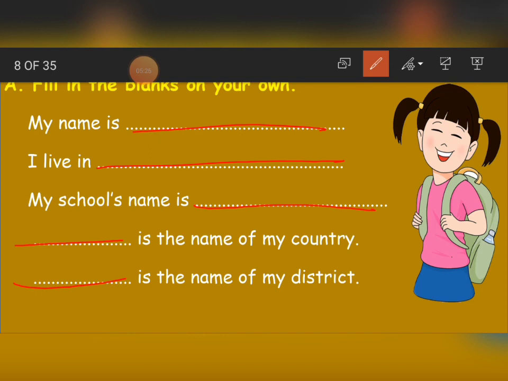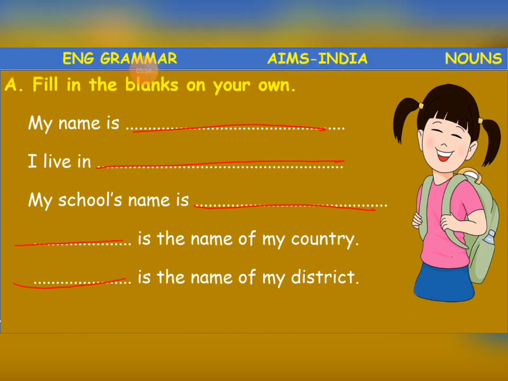Dash is the name of my country, dash is the name of my district. Remember that because these names must always start with a capital letter, you have to start writing the first letter of the word with the capital. Clear, children? This is your homework. Everybody has to do this. Even the last exercise you have to copy, and this exercise also you have to do.